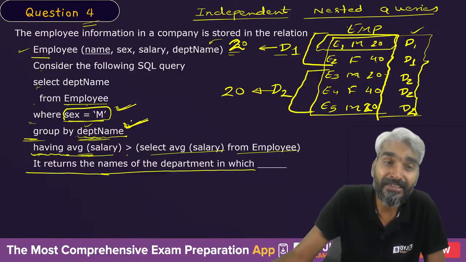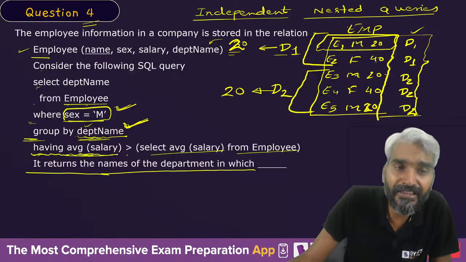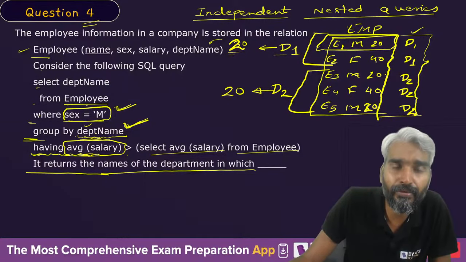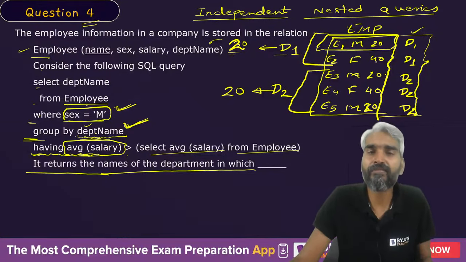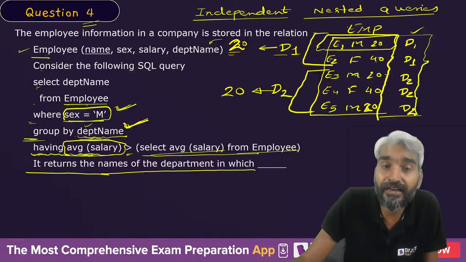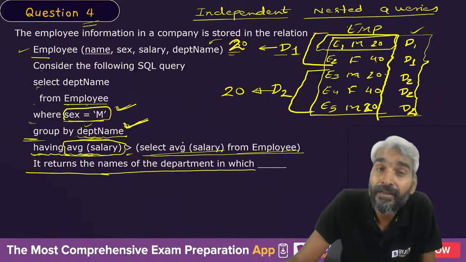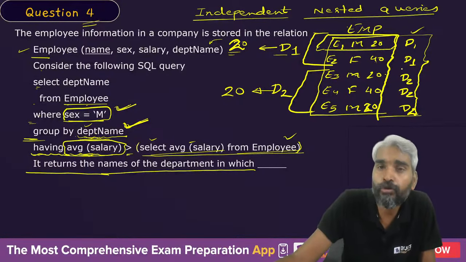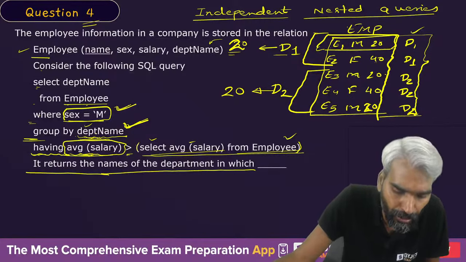But it's actually checking where the average salary of the male employee is greater than the average salary from employee. Here it's an inner query which is an independent query. It is not dependent on anything else. It is actually calculating the average salary from the employee table, no matter whether the employee is male or female.